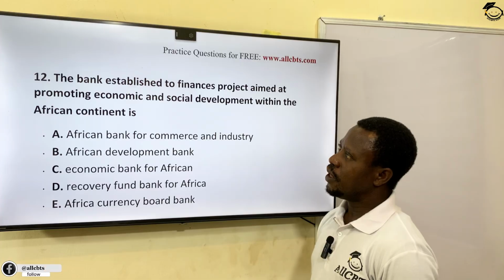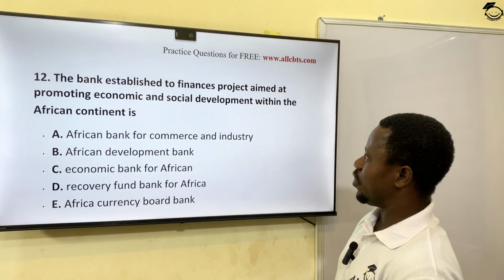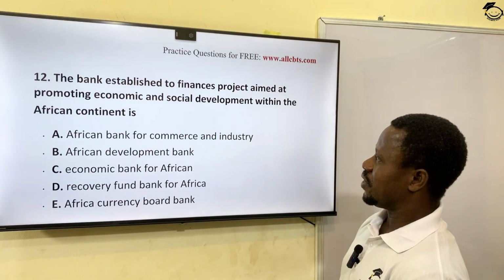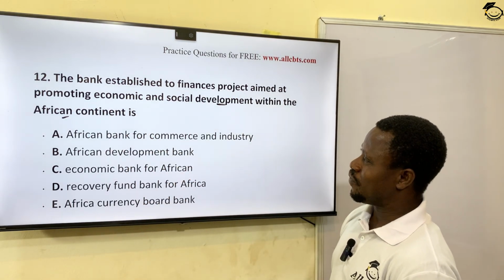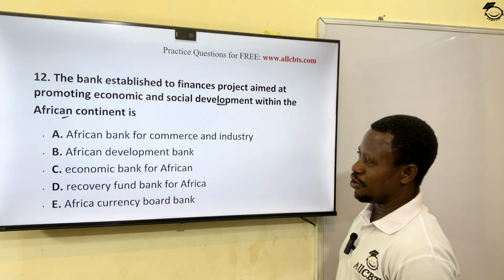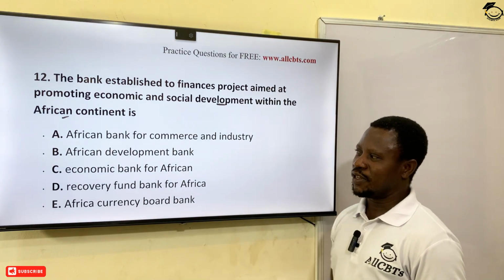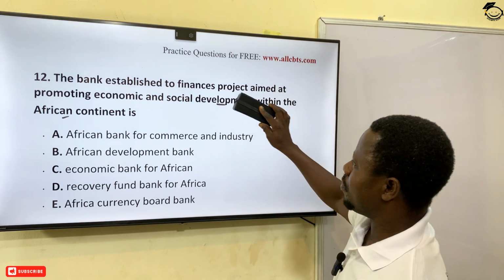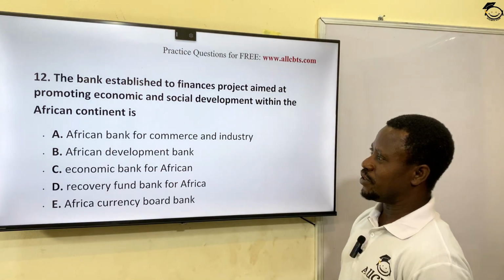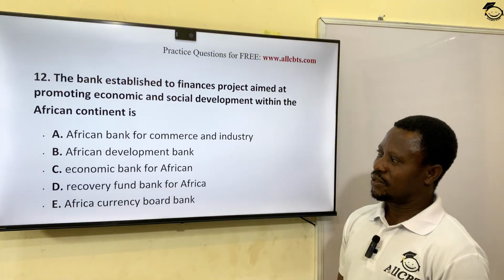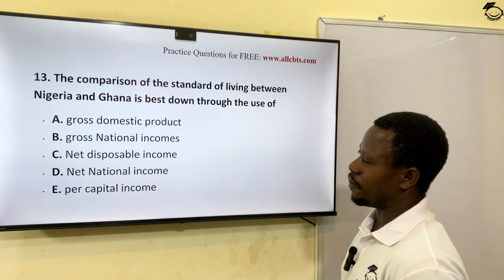The bank established to finance projects aimed at promoting economic and social development within the African continent. The emphasis here is development, African. So what do you think should be the answer? African Bank for Commerce, African Development Bank, Economic Bank for Africa, Recovery Fund Bank for Africa, African Currency Board. The answer is ADB, African Development Bank. And we're privileged that a Nigerian man was head of this for the last 10 years and just finished his tenure. That was Adesina, the president of ADB. So option B is the correct option for that question.